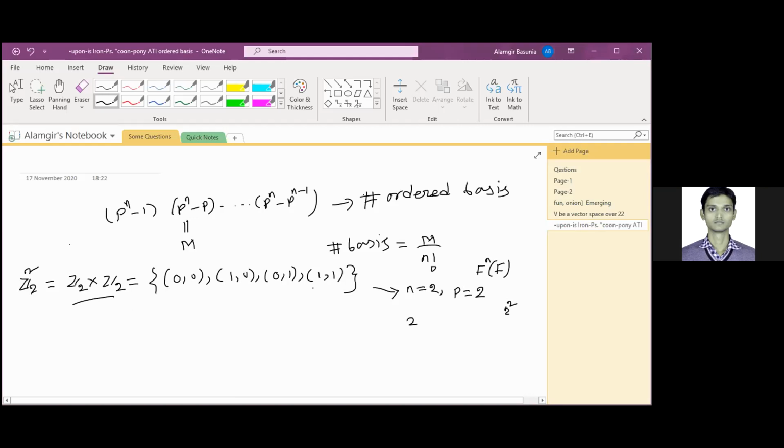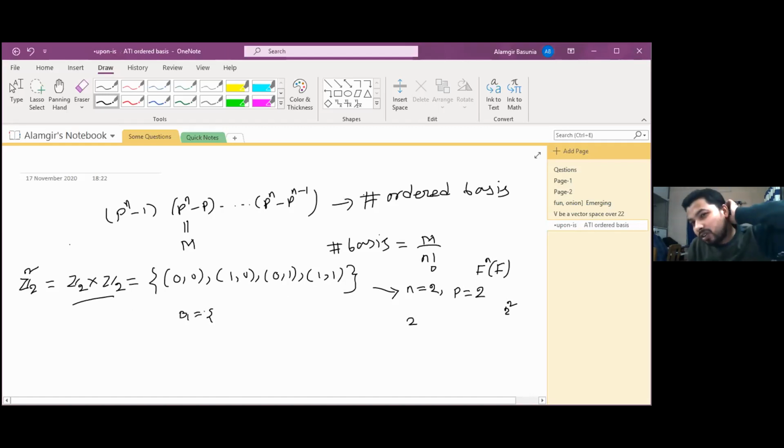Now can you tell me how many ordered bases, or simple bases, are here? If I take b1 as the first basis vector, can anyone of you tell me which one I should choose, or can choose?